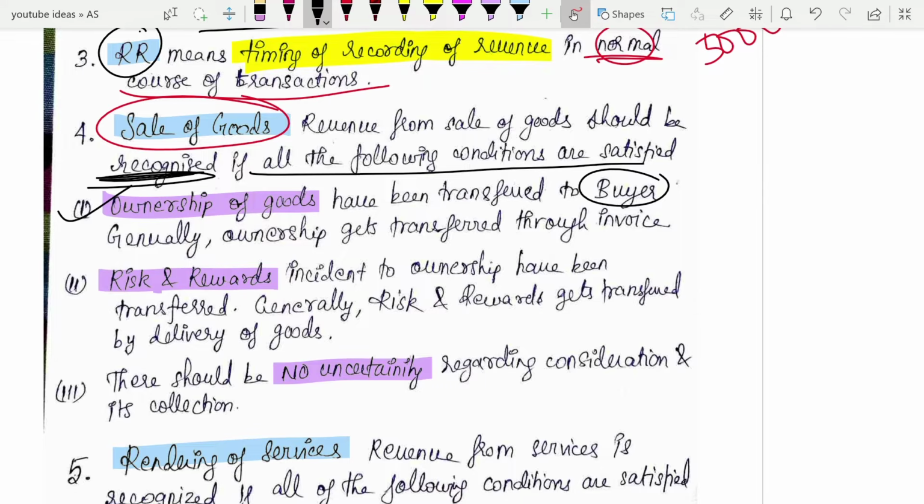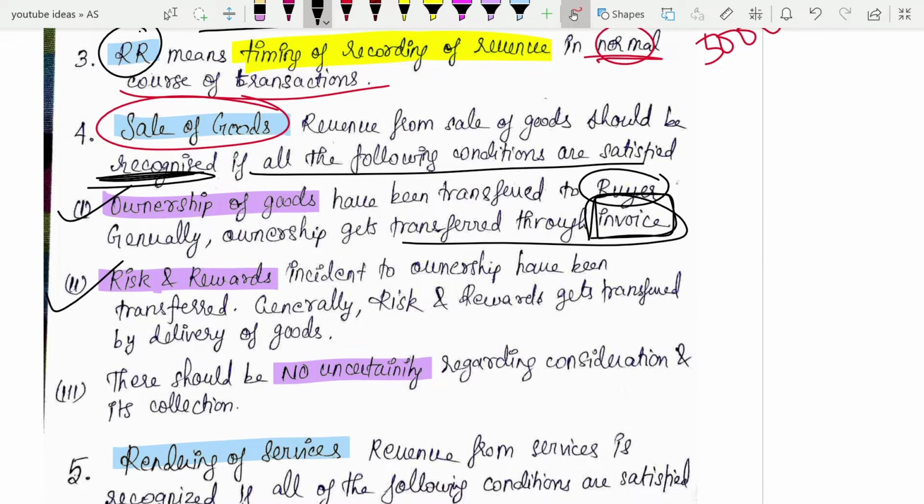How is ownership usually transferred? Ownership usually gets transferred through the invoice. Once you issue the invoice to the buyer, it means that the ownership of those goods has gone to the buyer, because now for the invoiced goods, you will not sell them to someone else, right? So at that time itself, ownership has got transferred.